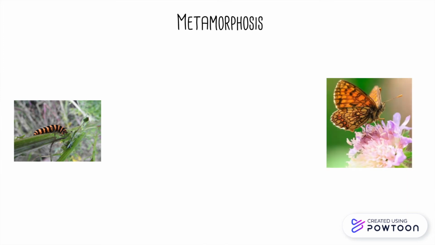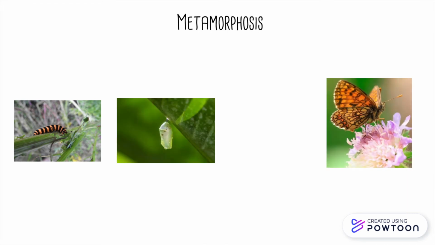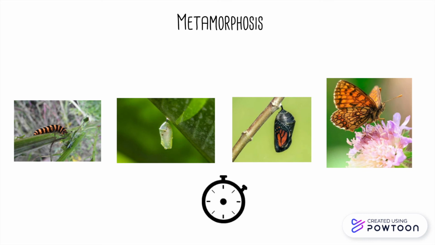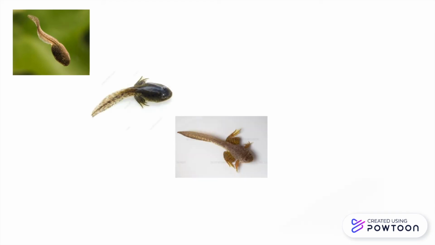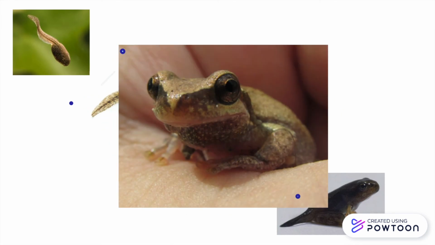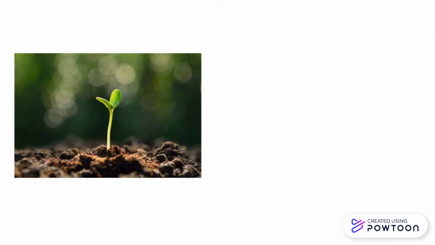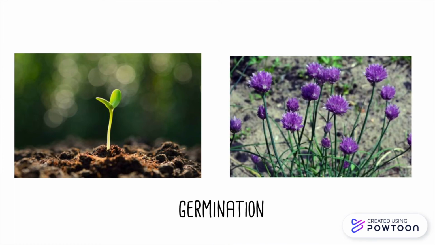Butterflies enter a state of metamorphosis. After they hatch and become a caterpillar, they are ready to turn into a butterfly. They construct a cocoon where they become a chrysalis. After a period of time, poof, they hatch from the cocoon and fly away as a butterfly. Tadpoles have tails in the beginning but grow legs over time until they transition into a full frog. They start to grow 2 legs, then 4, turning into a froglet, and boom, into an adult frog. Plants grow by themselves, of course, growing a seedling, which is called germination, growing and blooming into a full flower. Some flowering plants will produce fruit, such as strawberries and watermelons.